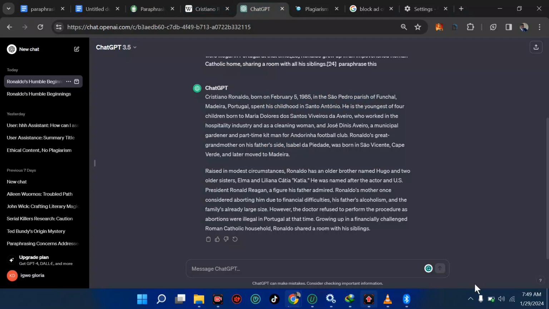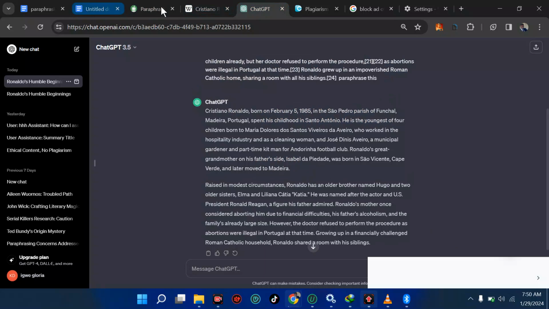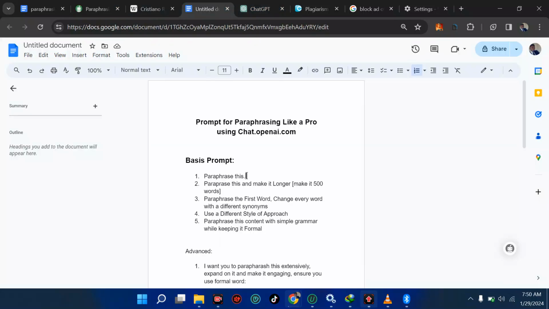So now I will open the template I talked about. Let me just drag it closer to this. The first one here we used was called Paraphrase This. That is why I titled this Prompt for Paraphrasing Like a Pro using chat.openai.com, which is the ChatGPT we know. So that's why I used the first prompt called Paraphrase This.